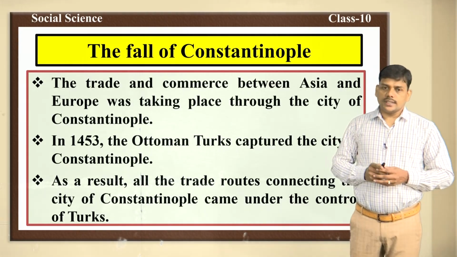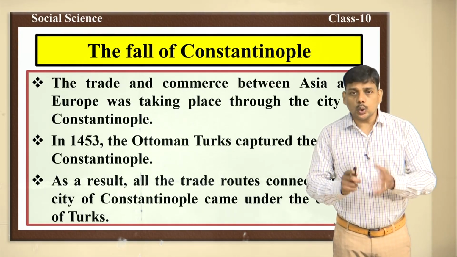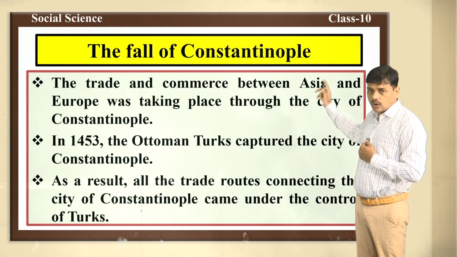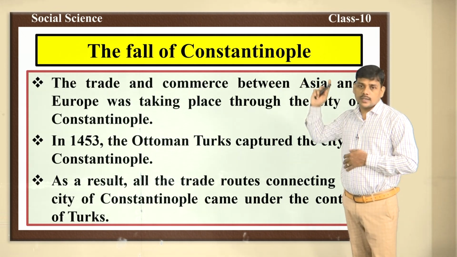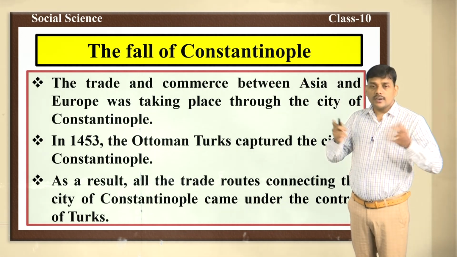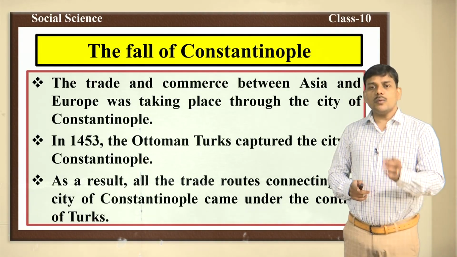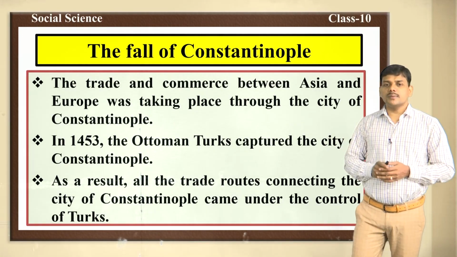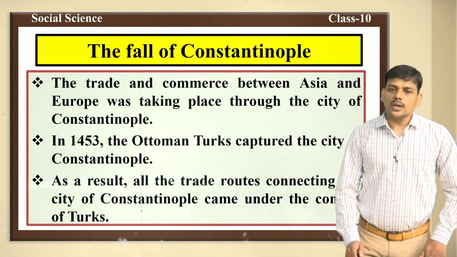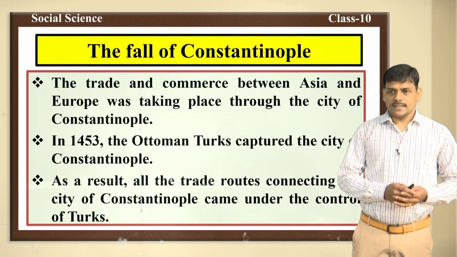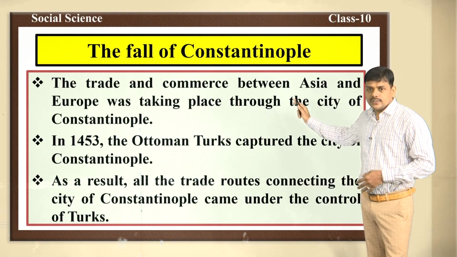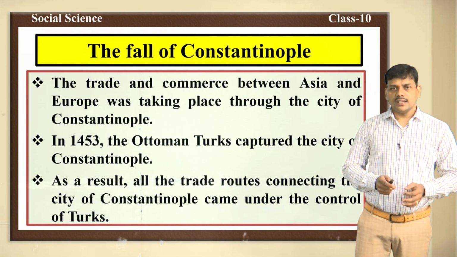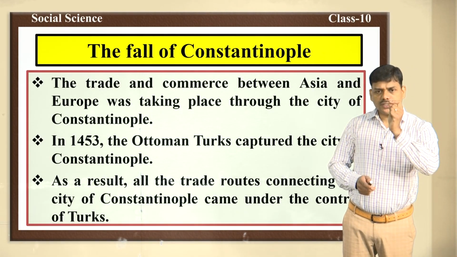In the year 1453, one of the important incidents took place in the history of the world. That incident was called the fall of Constantinople. We have already discussed that Constantinople was the main center of international trade. This Constantinople was captured by the Ottoman Turks in the year 1453. The trade and commerce between Asia and Europe was taking place through the city of Constantinople. In this way, Constantinople became the main center of trade.